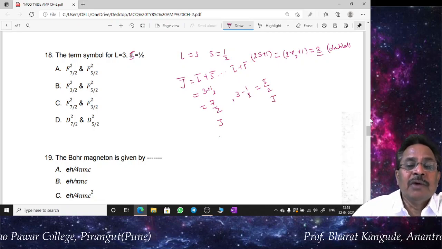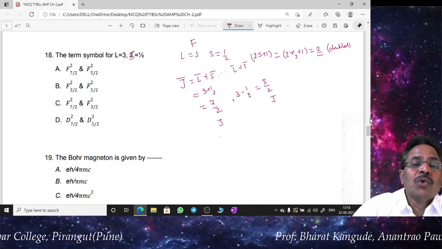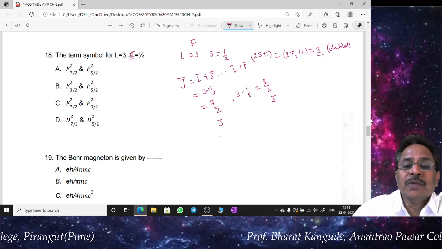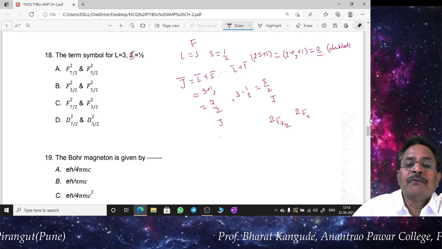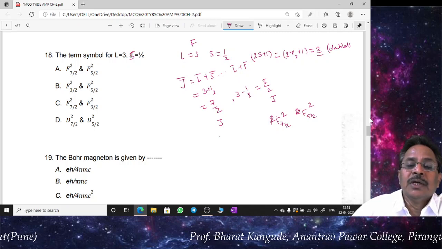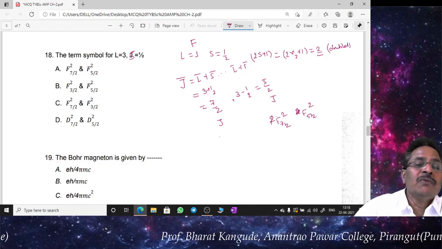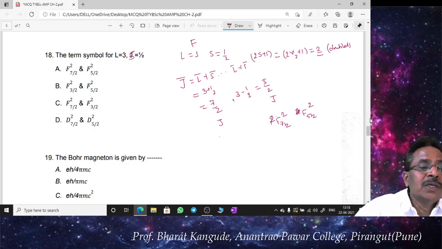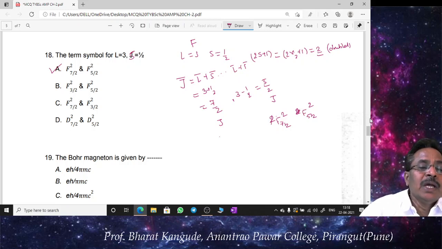Therefore we will get a doublet. These are the J values, and since L is equal to 3, this is going to be F state. So L equal to 0 is S state, then P, D, and finally F. So I am supposed to get doublet F 7/2 and doublet F 5/2. These are the two term values for L equal to 3 and capital S equal to 1/2. Therefore, out of the given options, the correct option is A, doublet F 7/2 and doublet F 5/2.